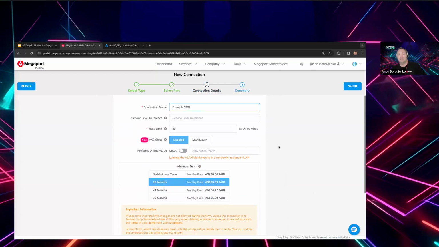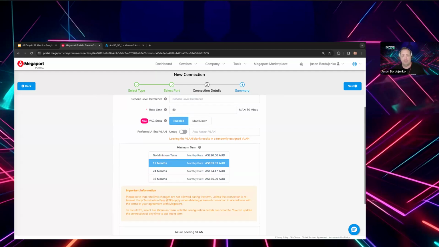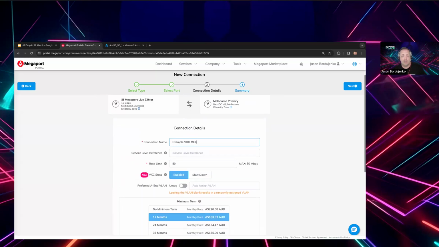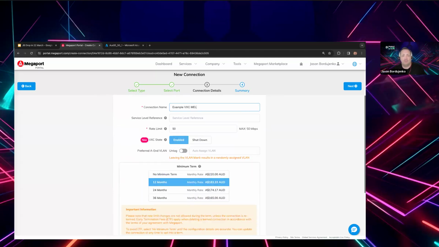Giving a name to that connection, so I'll call that the Melbourne connection. We can see that a price is returned. That no minimum term or month-to-month value matches the one that we got when we did the price evaluation. I can also take that on a 1, 2, or 3-year term, so that gives some more flexibility. This is probably not new or quite standard. It's been the approach to building an ExpressRoute service for some time.